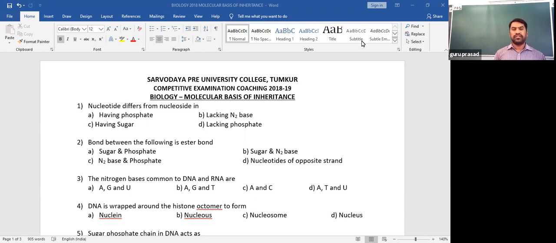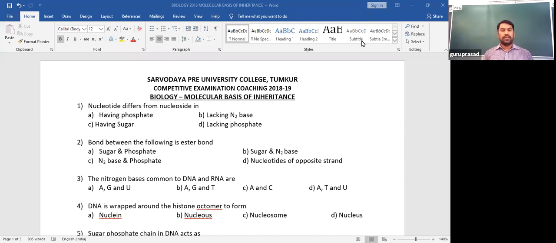Followed by replication of DNA, we are going to study the experimental evidence for the replication of DNA as stated by Meselson and Stahl. DNA shows the semi-conservative method of replication. For that, they have given experimental evidence using radioactive isotopes, and there are some questions regarding that also.